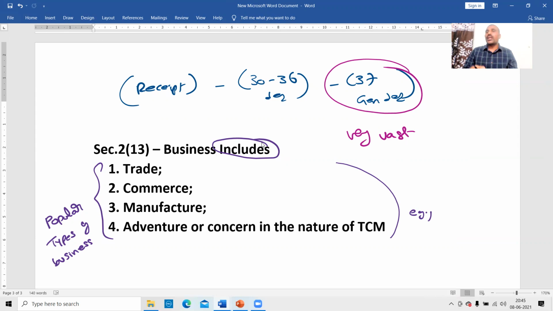Business is much more than trade. Business is much more than commerce. Business is much more than manufacture. The word business has wider meaning than trade, commerce or manufacture.